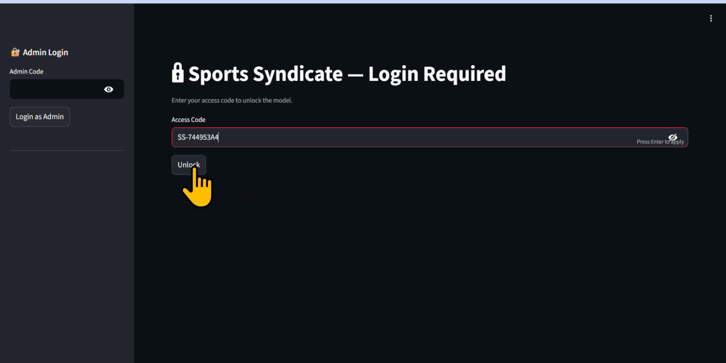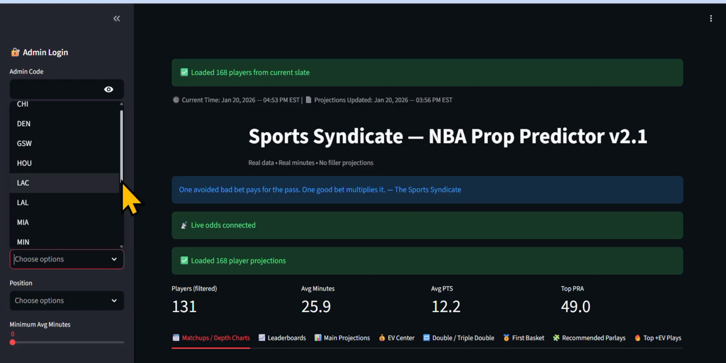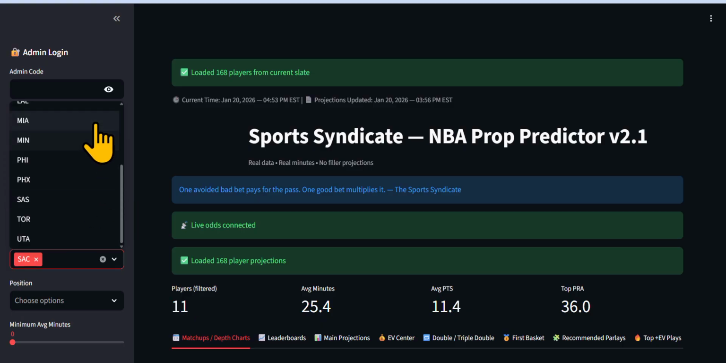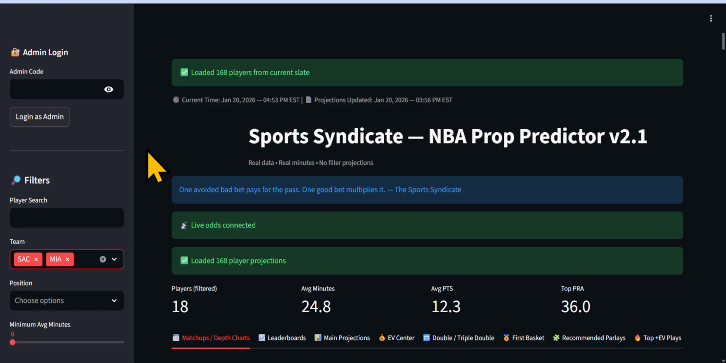So we're going to unlock the model, and here we are. We're going to go over one game today, the Sacramento Kings and the Miami Heat. Now, when you have access to the model, you have all teams. Every team that's playing that night, you're going to have access to them. So what I'm going to do is show you the model through the eyes of this one matchup. However, it is an array of data and EV projections for all teams for that slate for that day.